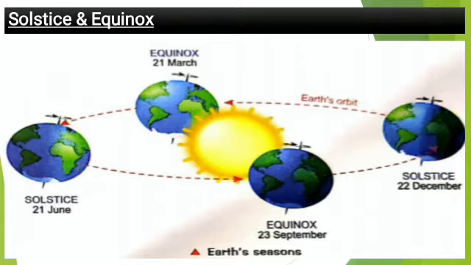Here you can see the earth is tilted towards the sun. So on 21st June every year the northern hemisphere tilts toward the sun. The rays of the sun fall directly on the Tropic of Cancer. As a result, the area lying in that latitude receives more heat and experiences summer.